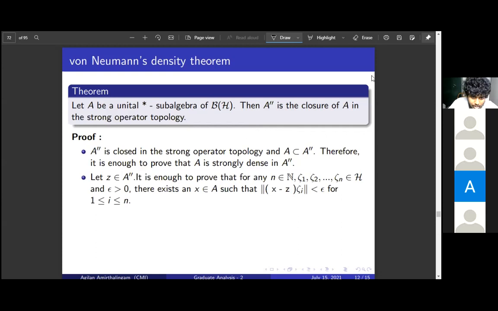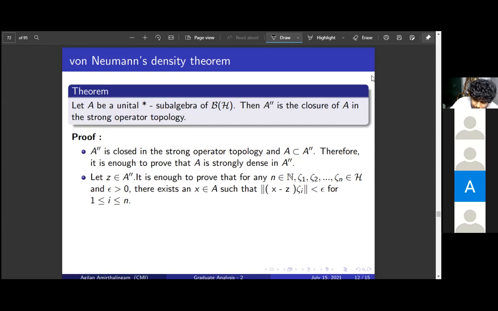Any point in A double dash must be a limit point of A, or any basic open subset around a fixed point must contain a point from A. So we choose a point Z in A double dash, and it is enough to prove that for any n, any n points in H, and an epsilon greater than 0, we can find an operator X in A such that the norm of (X minus Z) zeta i is less than epsilon for 1 less than or equal to i less than or equal to n.